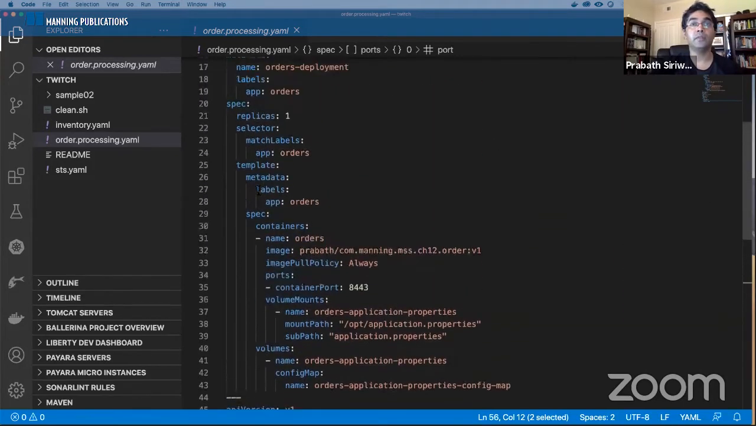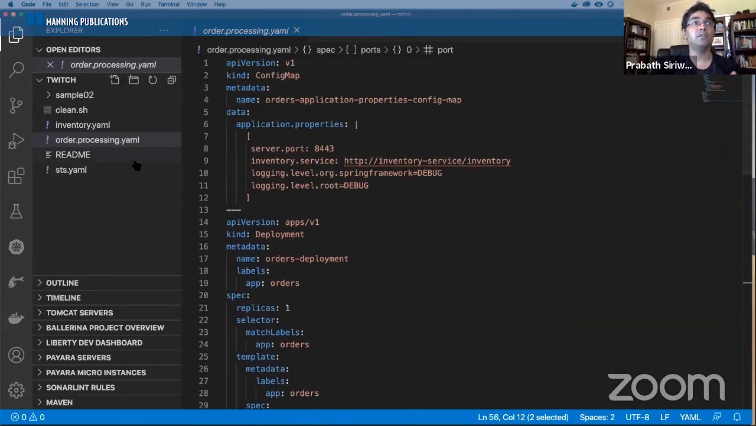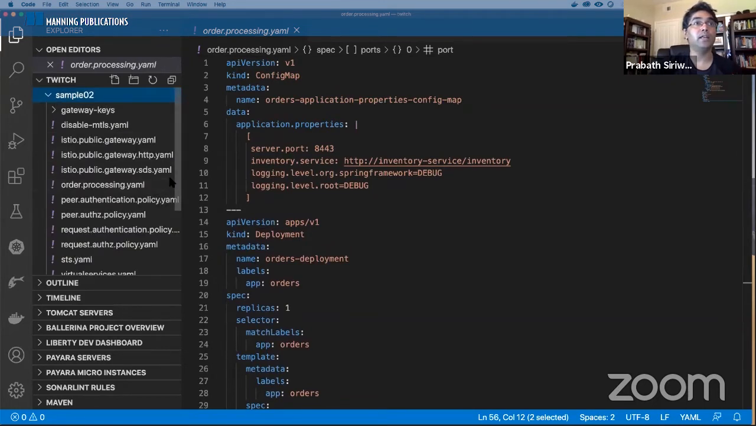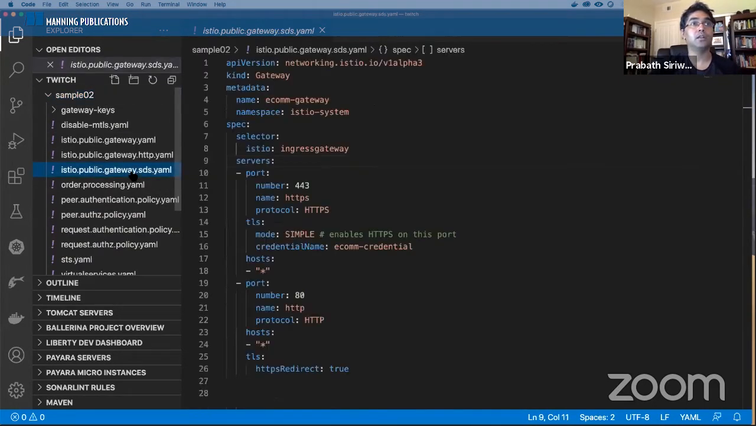Okay, so now one more thing. If you look at the gateway resource, here this is how we set up the credentials, right? So you remember we created a secret called ecom credentials with the public and private key we generated. So we need to set the name of that credential here, right? So this is how you set up Ingress Gateway if we are using SDS, or the Secret Discovery Service, supporting